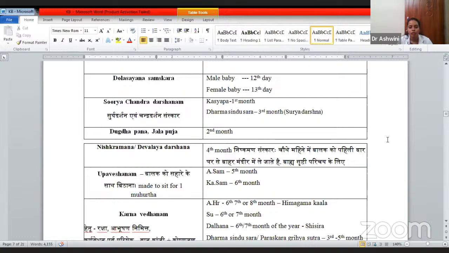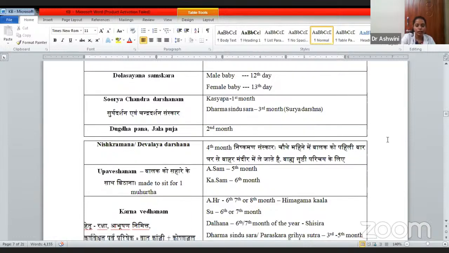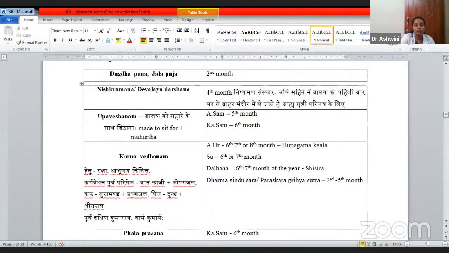Then Karana Vedana. Vedana means ear piercing. He has told the Hetu. What is the reason you are supposed to do Karana Vedana? He has told it is for Raksha. The purpose of ear piercing is to protect the kid, and Abhushana Nimitta. Abhushana means for ornamental purposes. Karana Vedana Purva Parisheka: before doing Karana Vedana, you are supposed to do Parisheka.